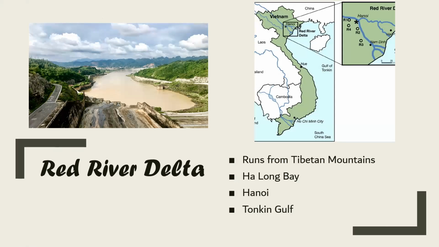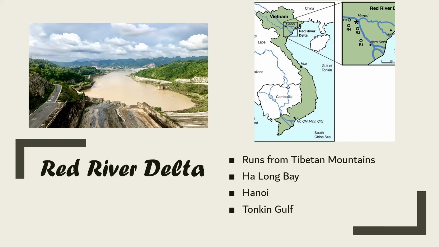Now, first look at the Red River Delta, also known as the Hong River Delta. It is at the top of Vietnam. It's famous for Ha Long Bay, which is very popular with tourists. And in this picture, we can see the capital of Vietnam in it, that is Hanoi.